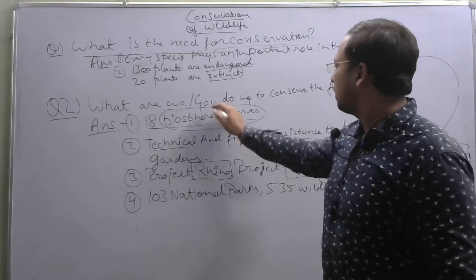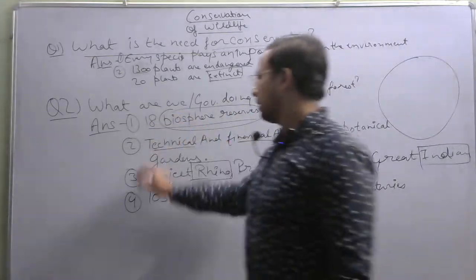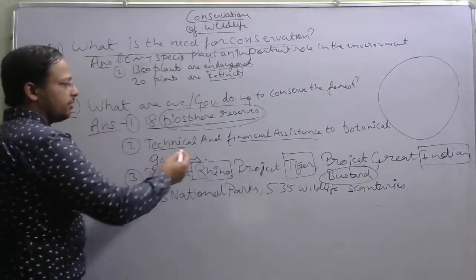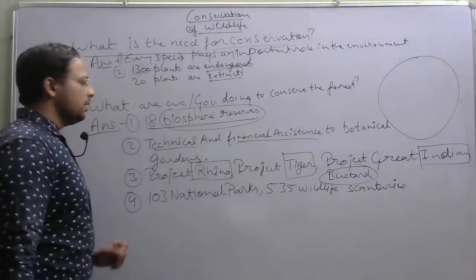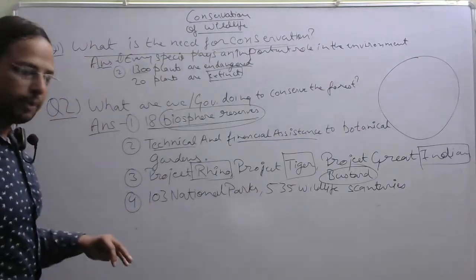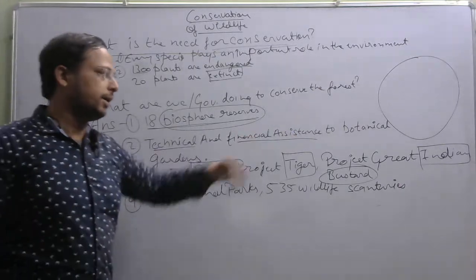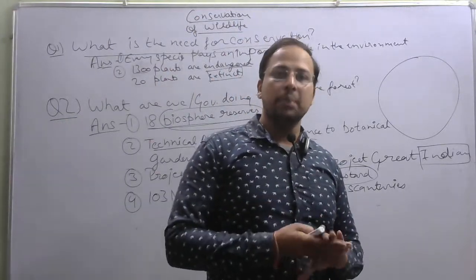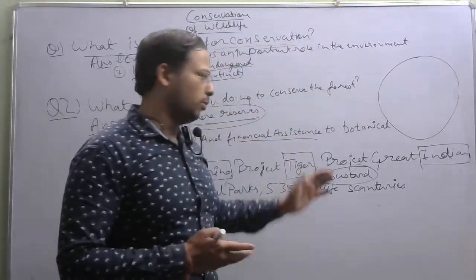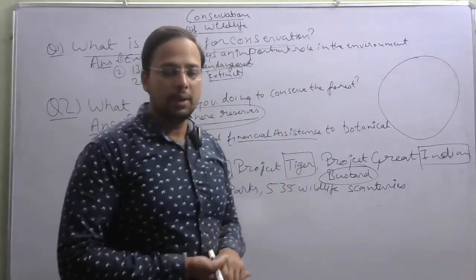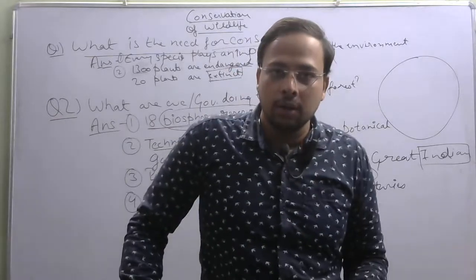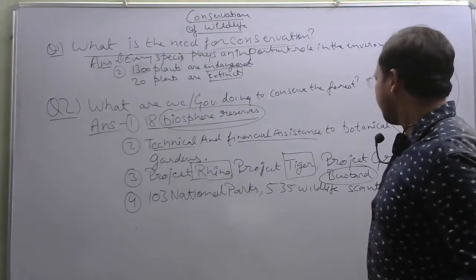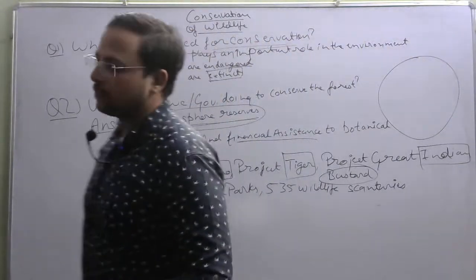And what is the government doing? So there are 4 points, that there are 18 biosphere reserves that have been set up. There is technical and financial assistance to botanical gardens. There are three projects, named Project Rhino, Tiger, and Indian Bustard, that have been launched. And there have been many eco development projects. These three are the eco development projects. And the fourth one is 103 national parks and 535 wildlife sanctuaries that have been set up.